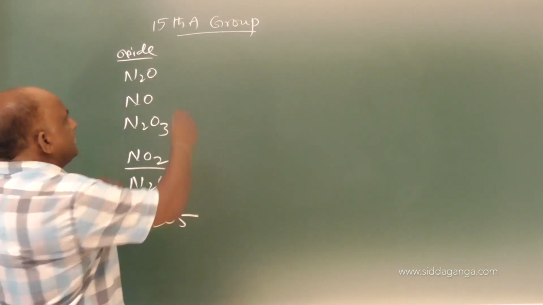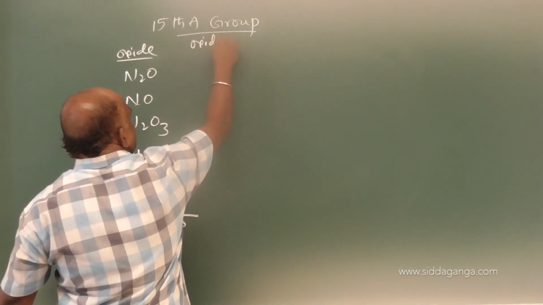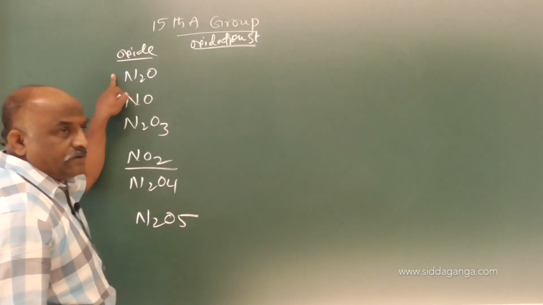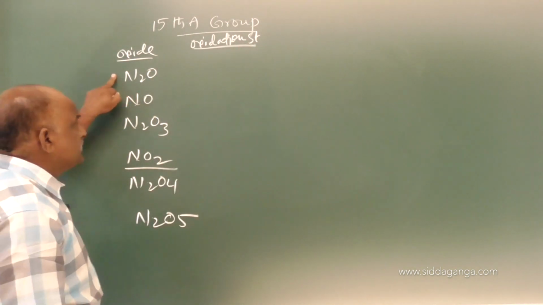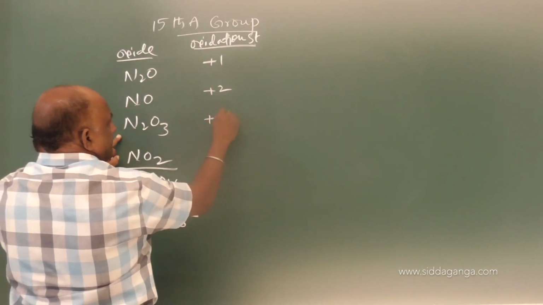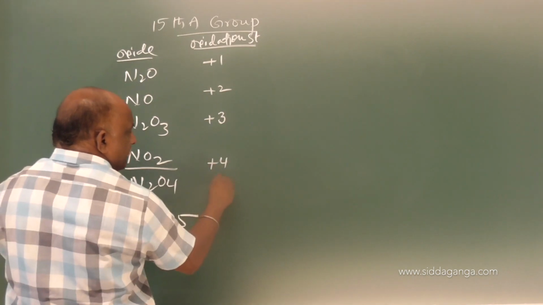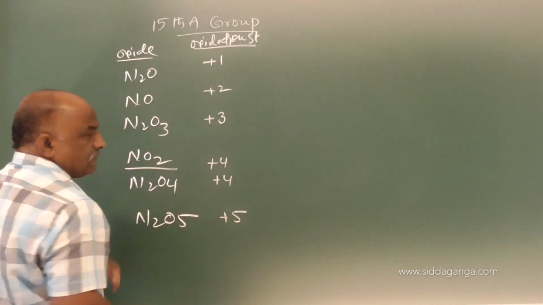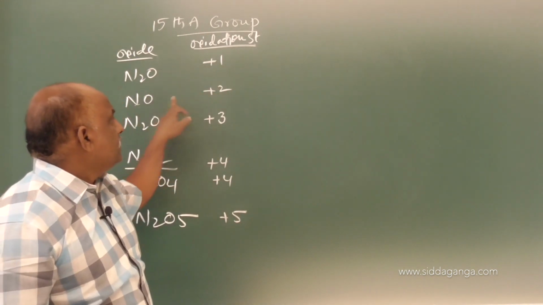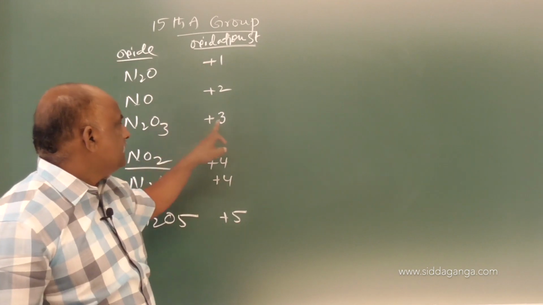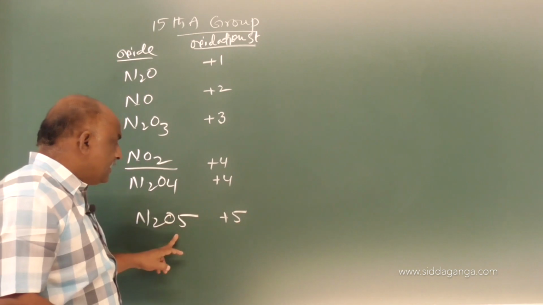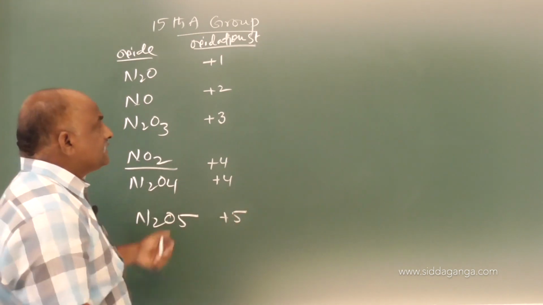So here next one is oxidation state. In these examples, what will be the oxidation state of nitrogen? Here +1, +2, +3, +4 and followed by +5. Oxidation state of nitrogen in nitrous oxide +1, nitric oxide +2, dinitrogen trioxide +3, nitrogen dioxide or dinitrogen tetroxide +4, and dinitrogen pentoxide +5. And next point is